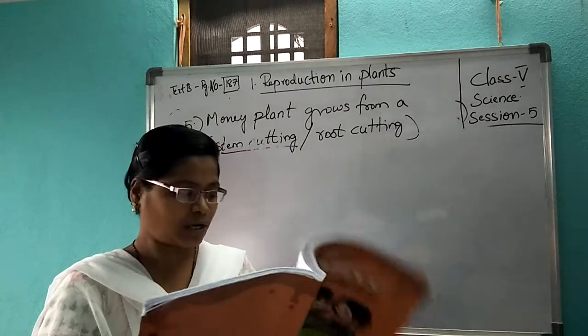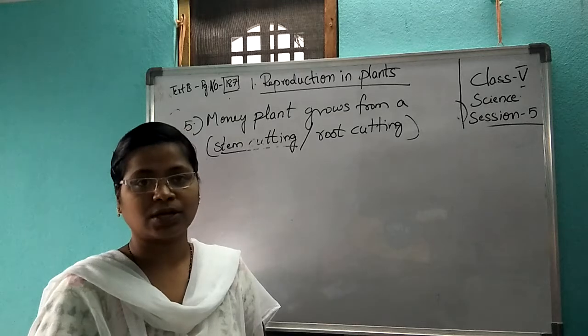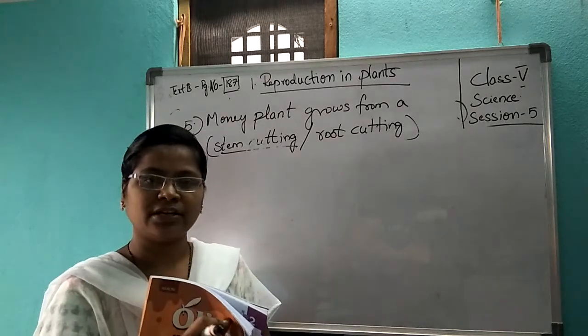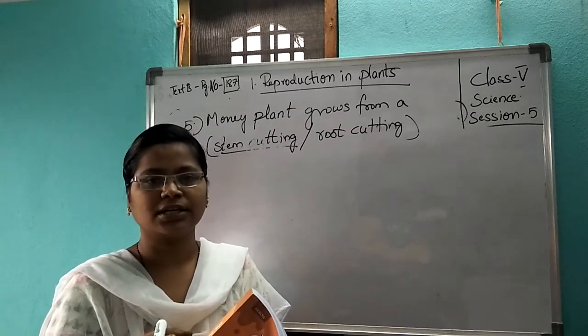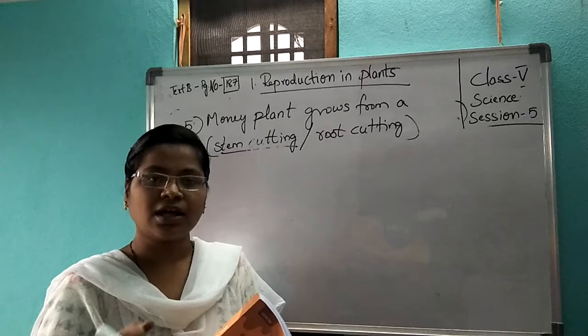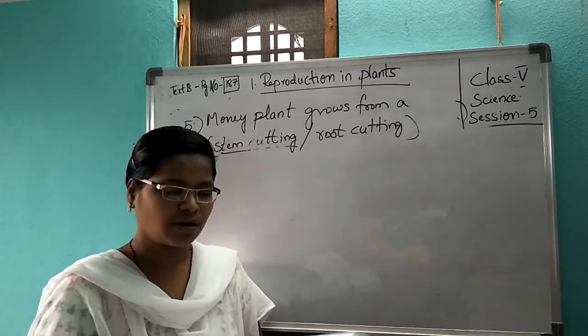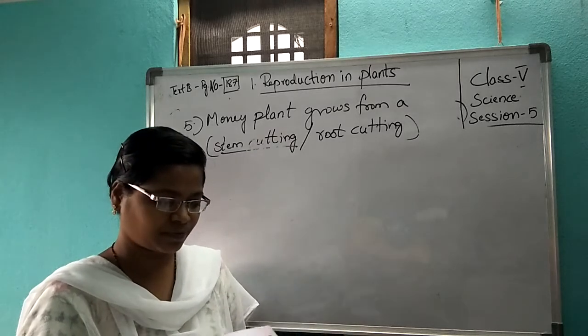And you are growing plants from plant parts, like stem and root cutting. You are doing this now, not from seed. Instead of seed, you are growing the plants from stem cutting, root cutting, and leaf. That is called vegetative propagation. Now, going to the questions.